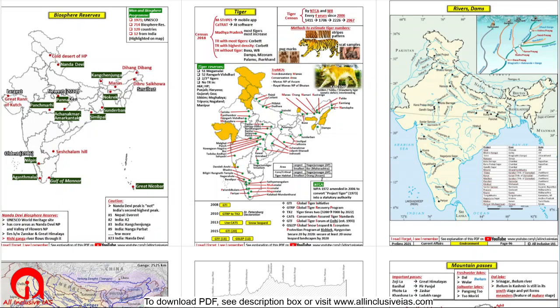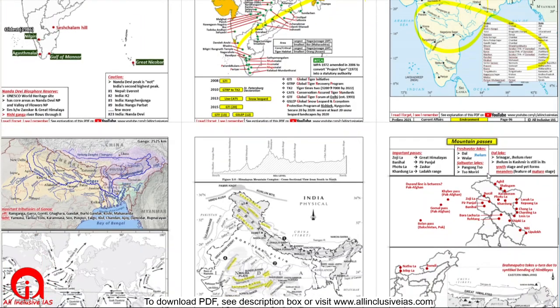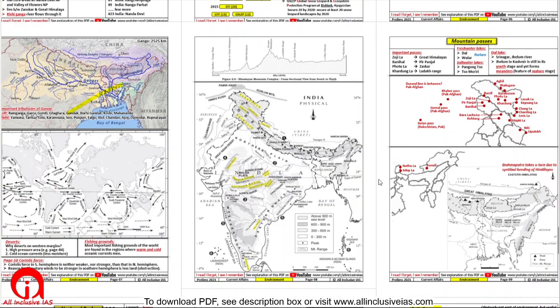So this PDF has maps which you can see yourself, like Biosphere Reserve, Tiger Reserve. Some of these things we have already studied in the class. Just for your quick revision, I have compiled them here again. Some are new maps like the map of rivers and dams, map of Ganga, some maps given in the NCERT,